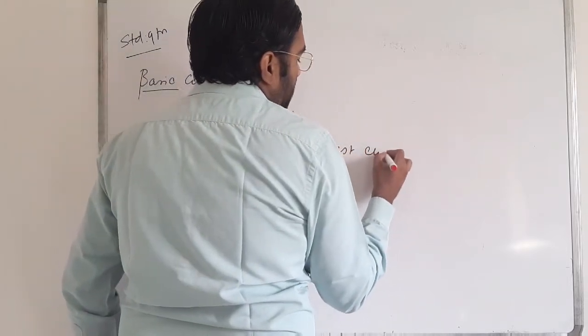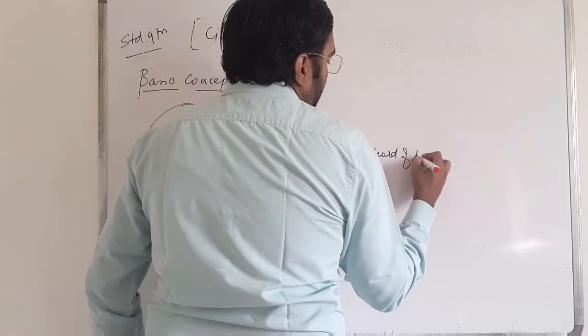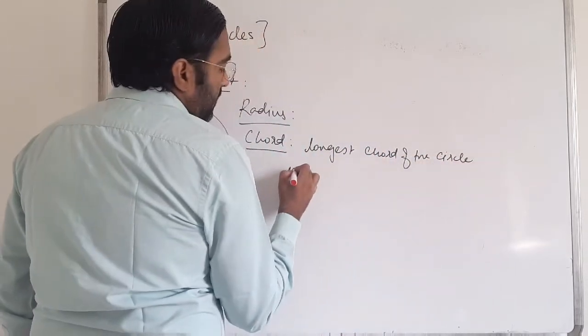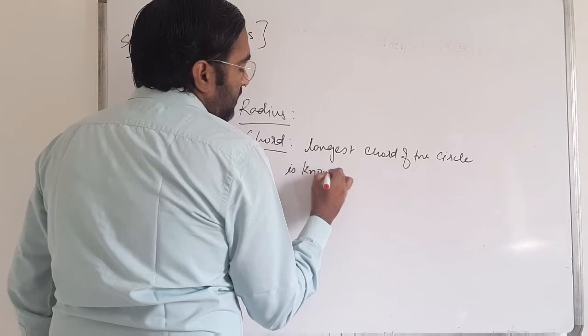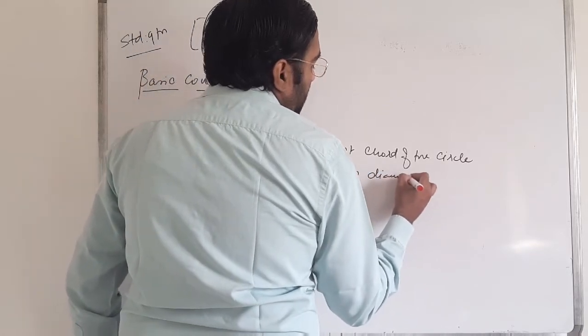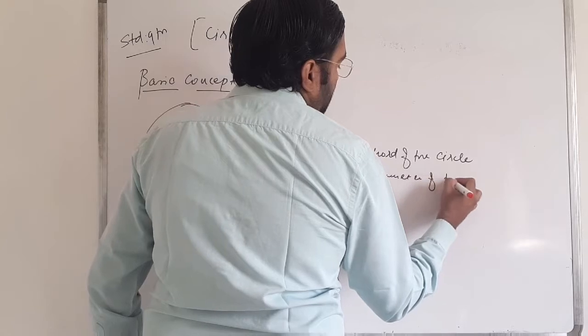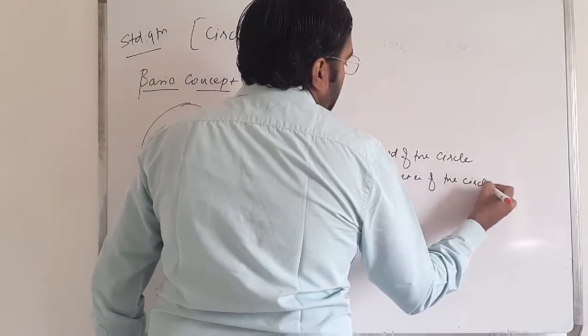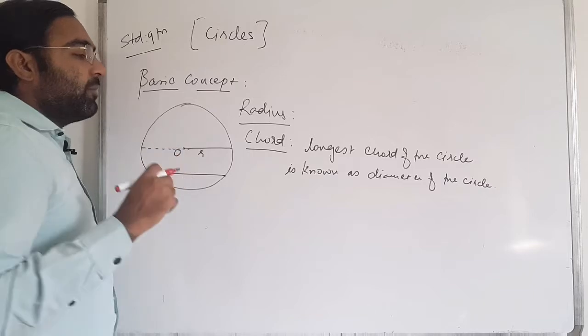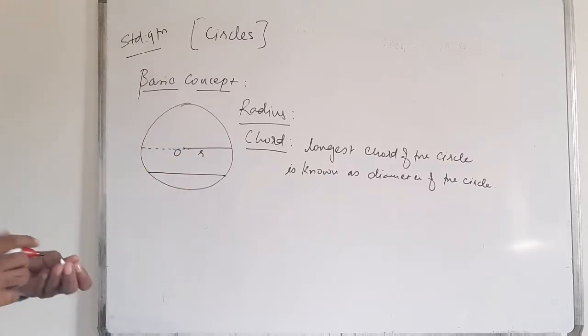Longest chord of the circle is known as the diameter of the circle. There is a difference between the other chords and the diameter.